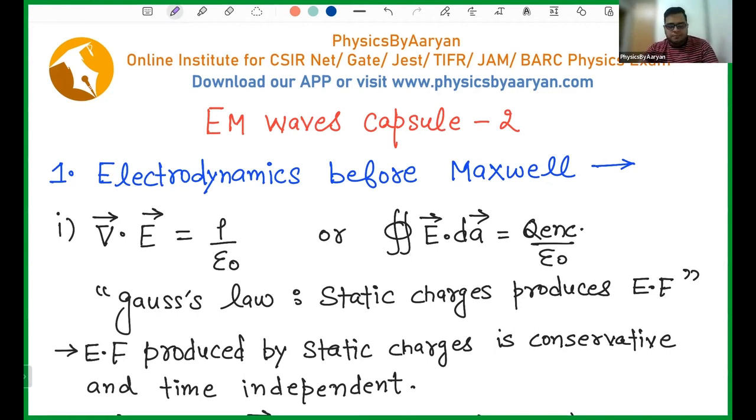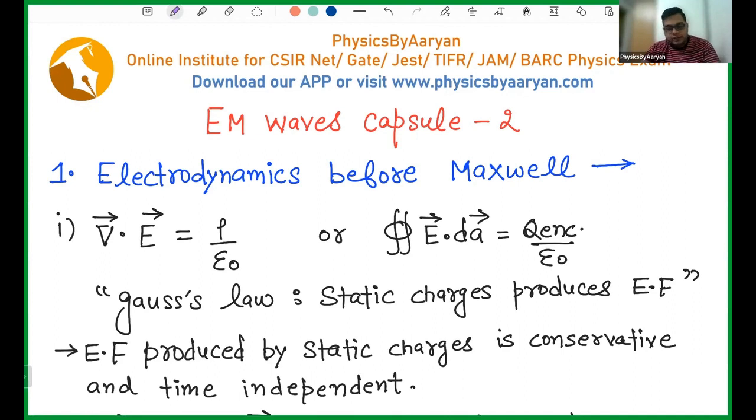So you remember in capsule number 1, we discussed in detail all the basic properties of electromagnetic waves. I taught you how you can write the magnetic field, and so on. I also gave you one assignment. Now we are going to cover capsule number 2, which is very, very important because in this capsule, we are going to learn about Maxwell equations.